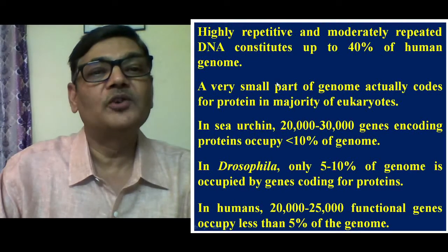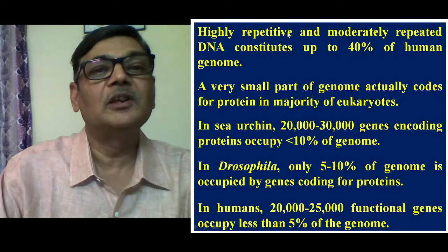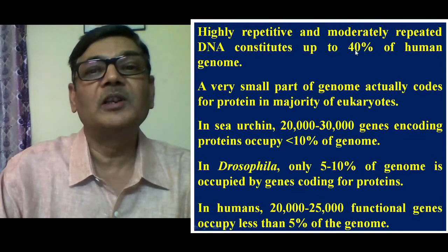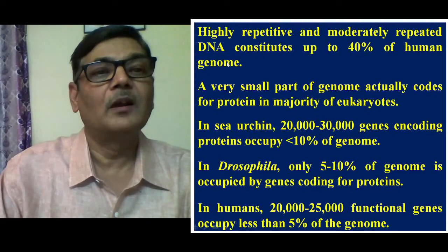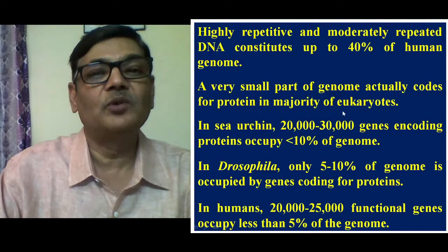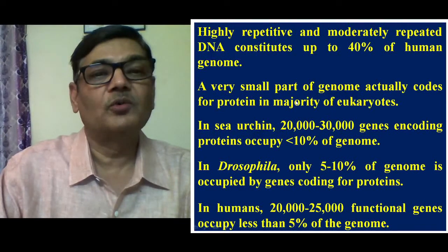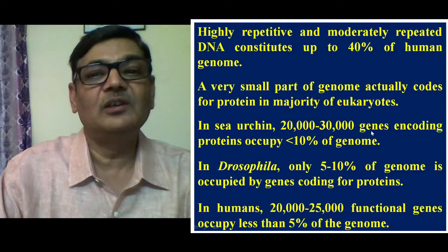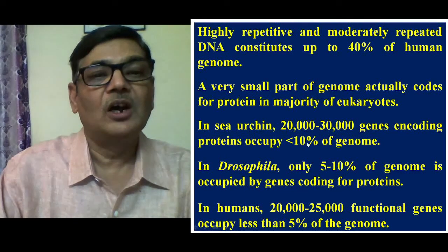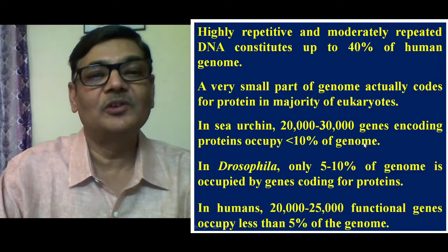Here are certain points you can remember. Highly repetitive and moderately repeated DNA constitutes up to 40% of the human genome, and a very small part of the genome actually codes for protein in the majority of eukaryotes. So quite a good amount is represented by repetitive DNA. In case of sea urchin, 20,000 to 30,000 genes encoding proteins occupy less than 10% of the genome.